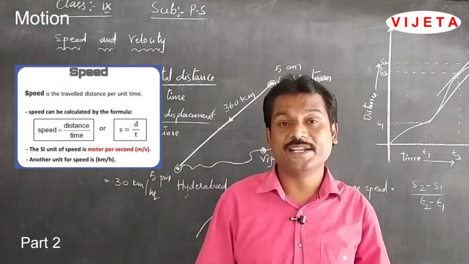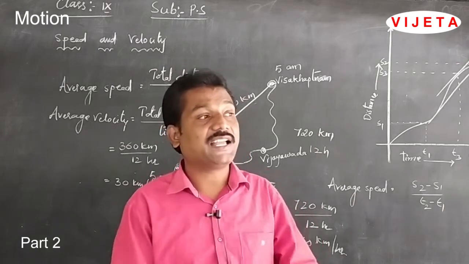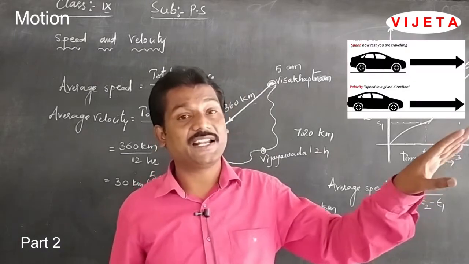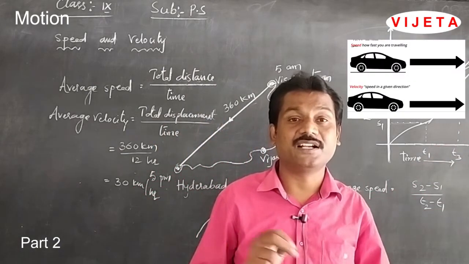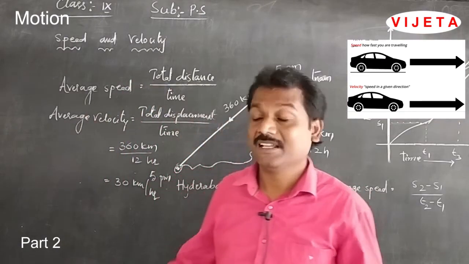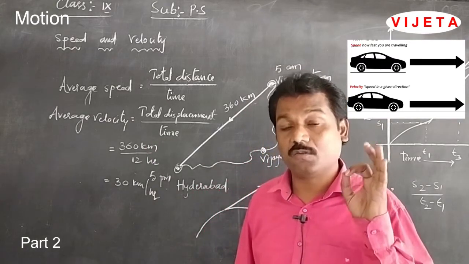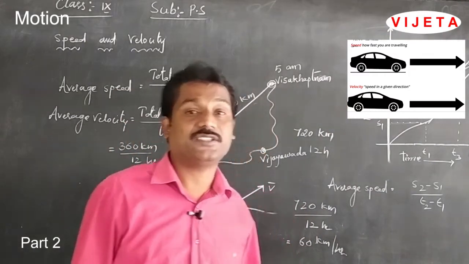Students, velocity directly tells us in which direction the speed is going. This is the relationship between speed and velocity: speed is a scalar quantity, but velocity is a vector quantity. A vector quantity is one that has both magnitude and direction.